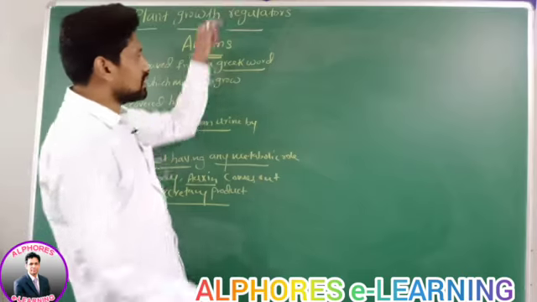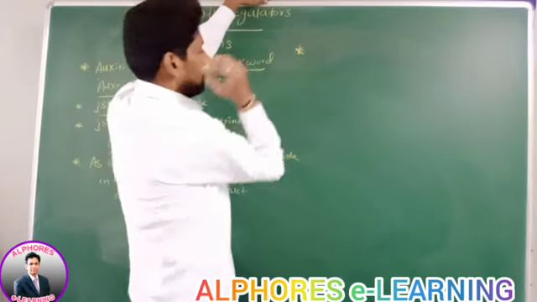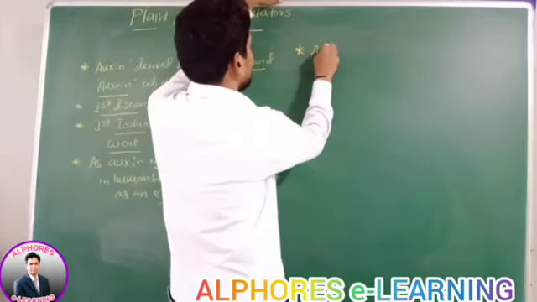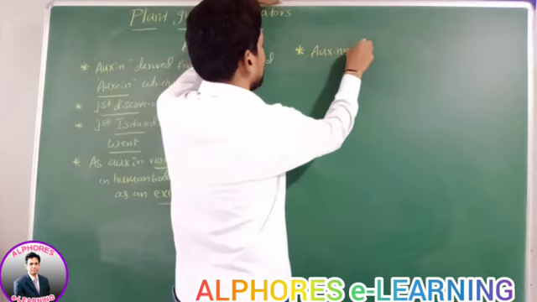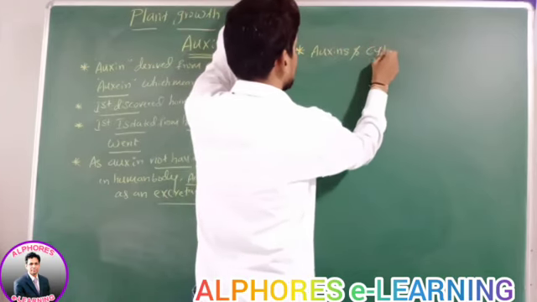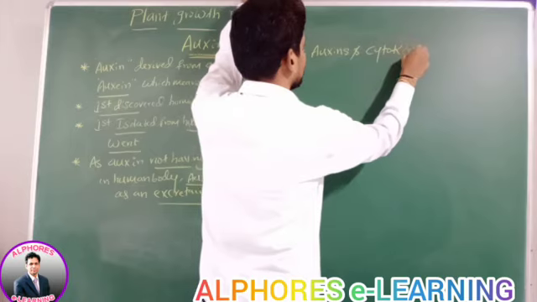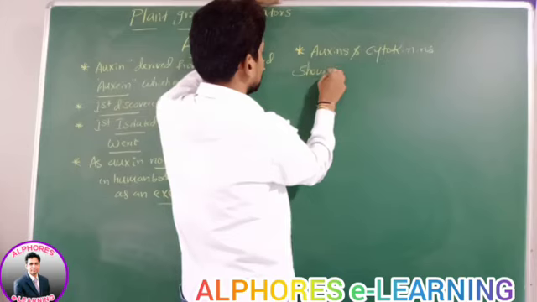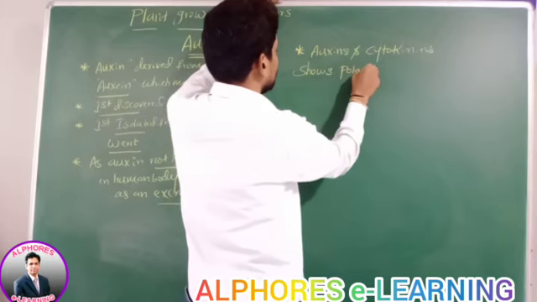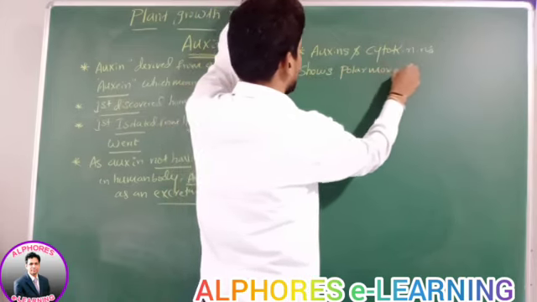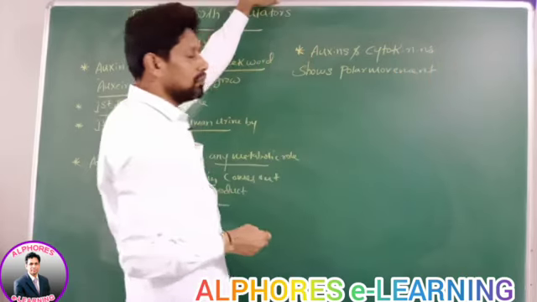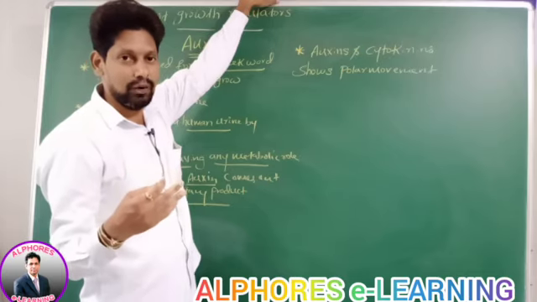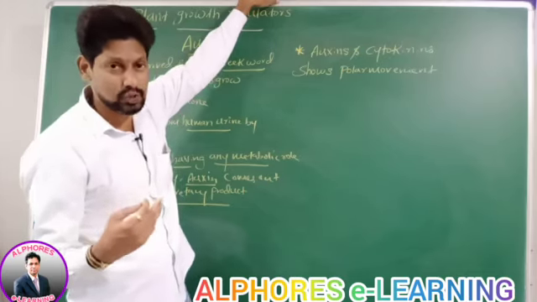Is it okay? This auxin and cytokinins show polar movement. What and what? Auxins and cytokinins show which movement? Polar movement. It means synthesized at one pole, they move towards another pole.